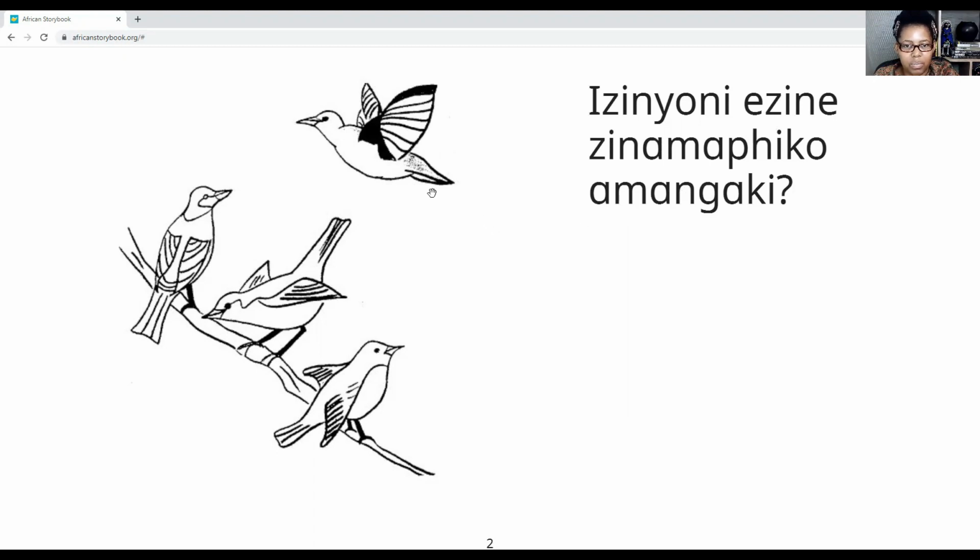Now let's have a look. Kunye, kubili, kuthathu, kune, kuhlanu, isithupha, isikhombisa, isishiyagalombili. 8. There are 8 wings in 4 birds. So let's put that answer together in isiZulu.